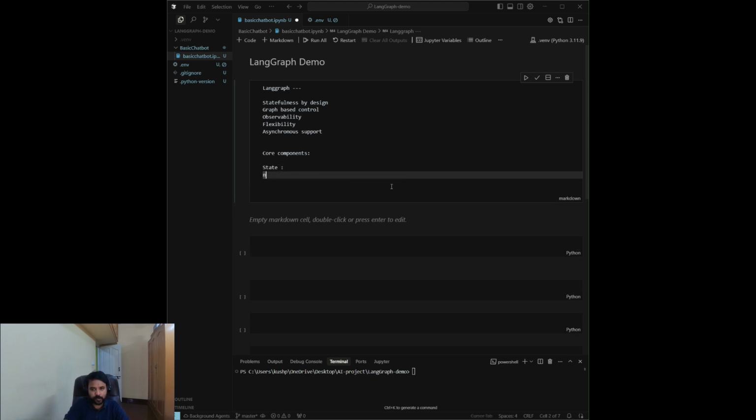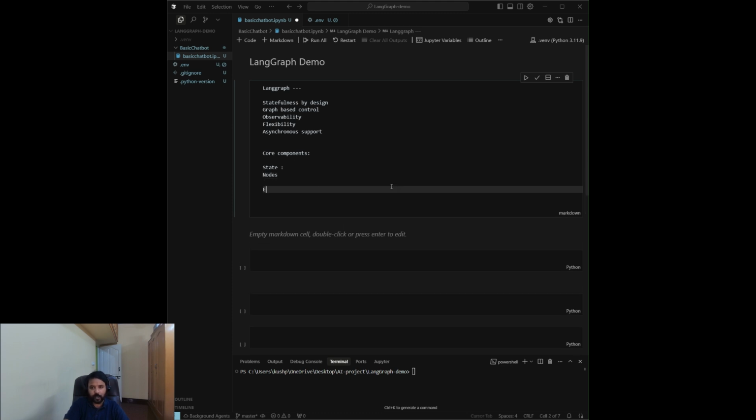Then we have nodes. Nodes are basically the individual steps, the units of your graph. A node can be an LLM call, a node can be your tool call, or any custom Python function, anything a node can be. Then we have edges.